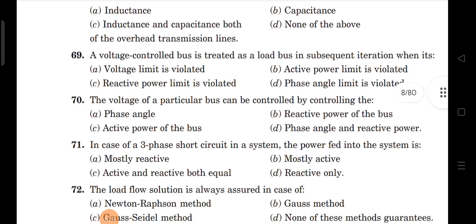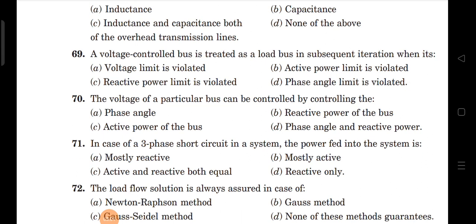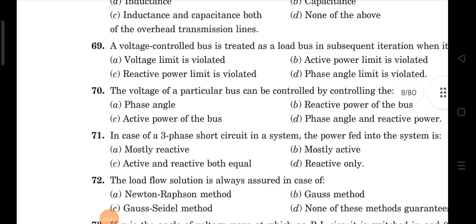The voltage of a particular bus, that means E, the sending end voltage, is E at an angle delta, and the receiving end voltage will be V at an angle 0, right? That means in case of a transmission line, maximum loads are inductive loads. Inductive loads will absorb reactive power, that means the bus voltage will be controlled by the reactive power of the bus. That means the 70th question answer will be reactive power, that is B is correct.